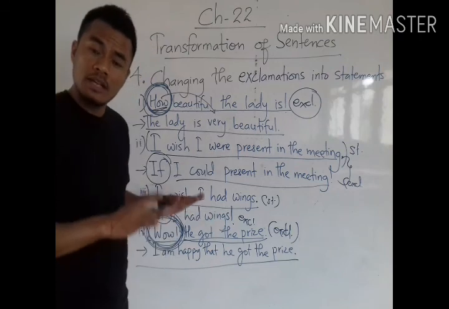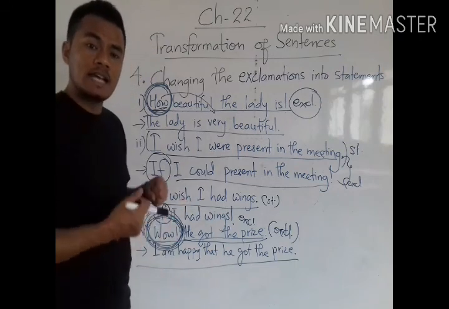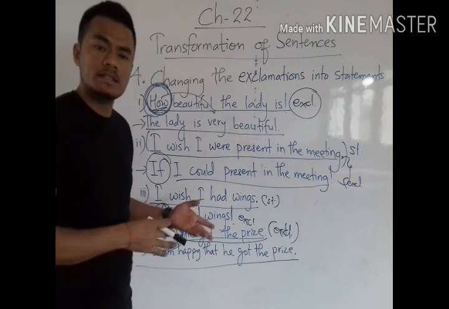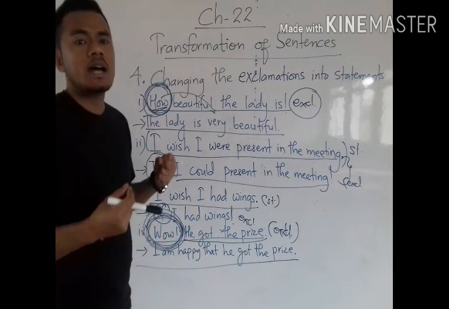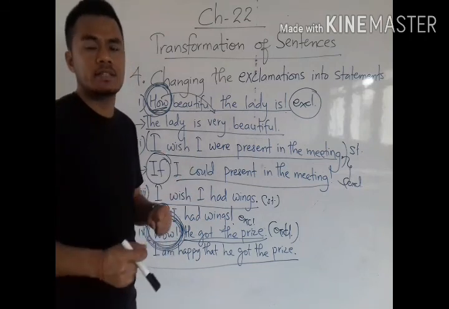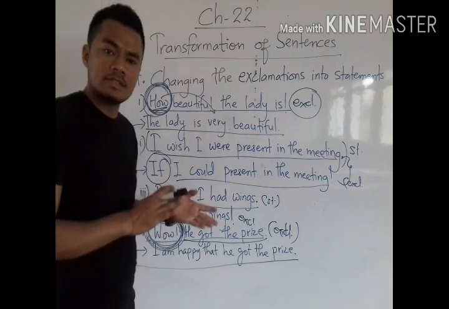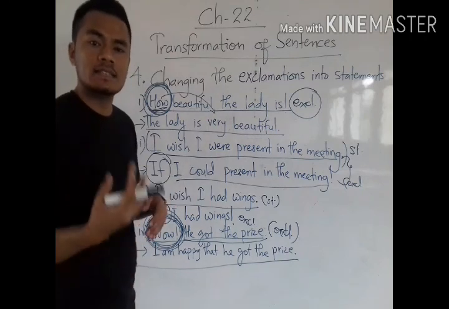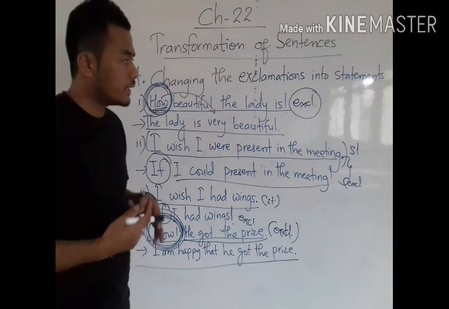So now this sentence becomes as actual as the first one, alas the dog is dead. Alas the dog is dead and I am sad that the dog is dead. These two sentences, the exclamatory sentence and the assertive sentence, both tell us the same meaning.